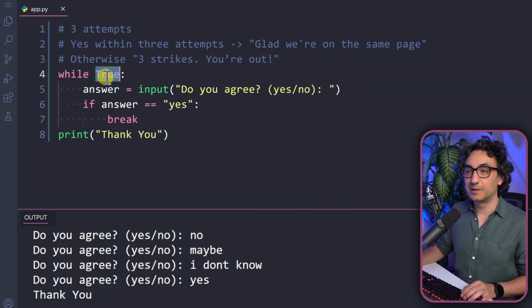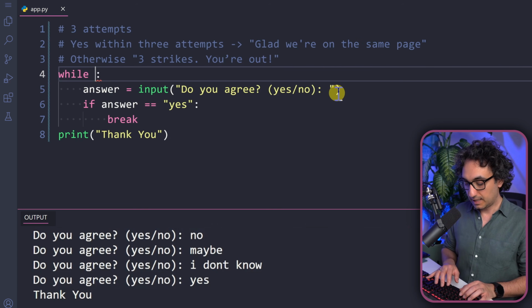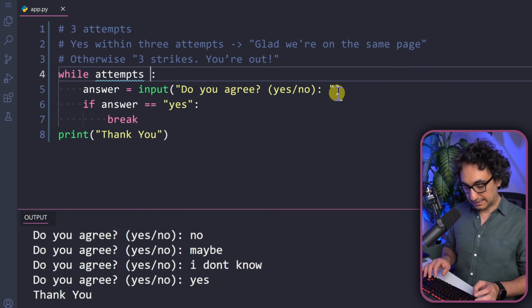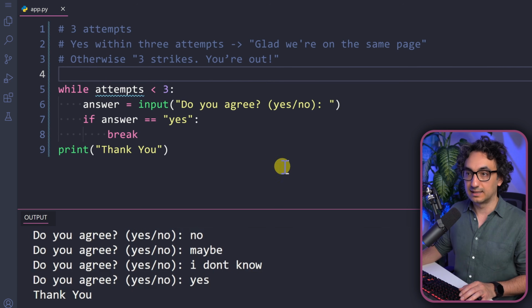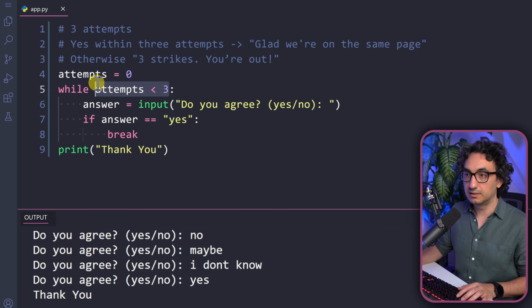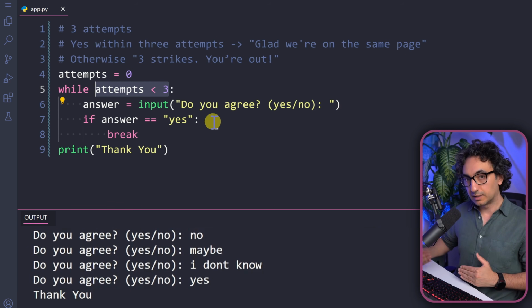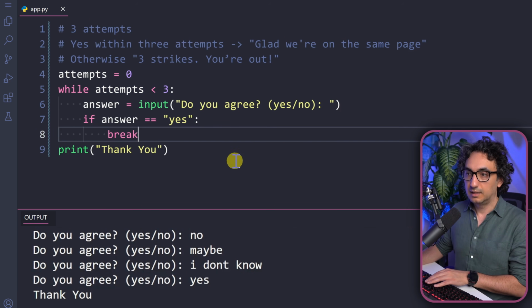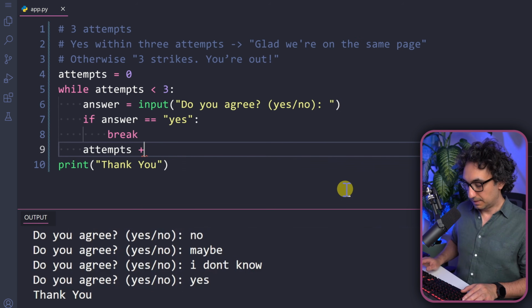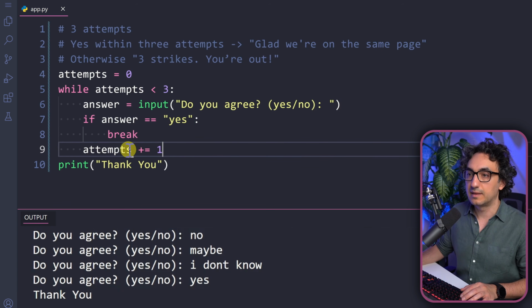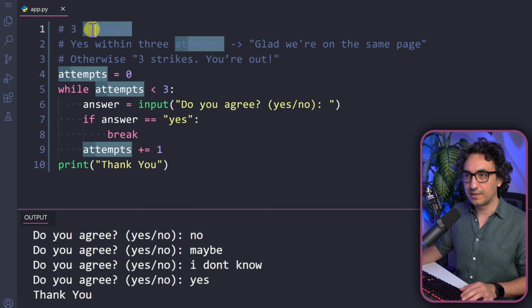So that means we're going to replace the True with the condition. And we're going to say as long as the attempts are less than 3, you have to keep asking the same question. But of course, we have to do the step before the while where we do the initialization. So we're going to assign attempts to 0. This is the initial value. This is our condition. And of course, what is missing, my friends, is that we have to make the updates. For each iteration, we have to increase the attempts. And usually we put it at the end before the next iteration. So we're going to say attempts += 1, so that I increase the attempts by 1. So with that, we made the 3 attempts.